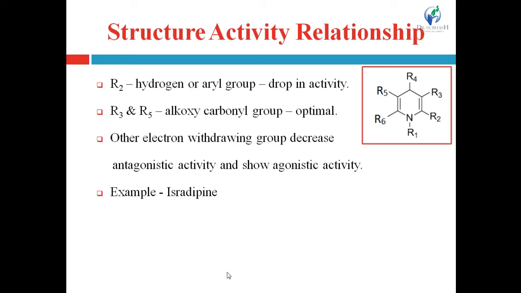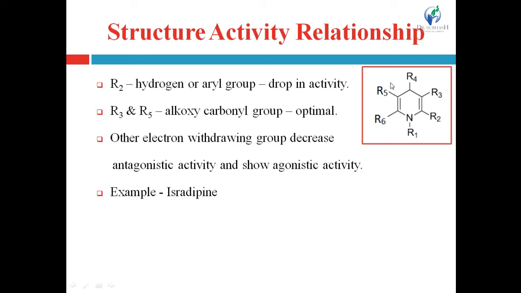R3 and R5 positions should be alkoxy carbonyl group, and it provides the optimal activity. Other electron withdrawing groups decrease the antagonistic activity and show the agonistic activity. R3 and R5 with alkoxy carbonyl group provide the maximum calcium channel blocking activity, that is the antagonistic activity.